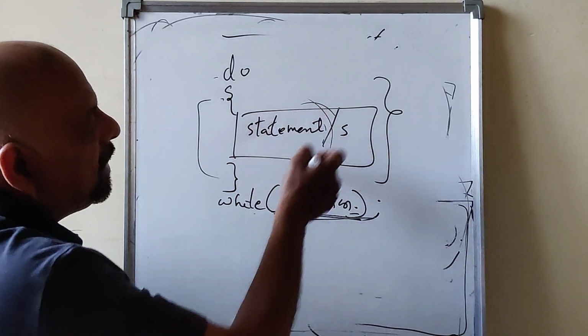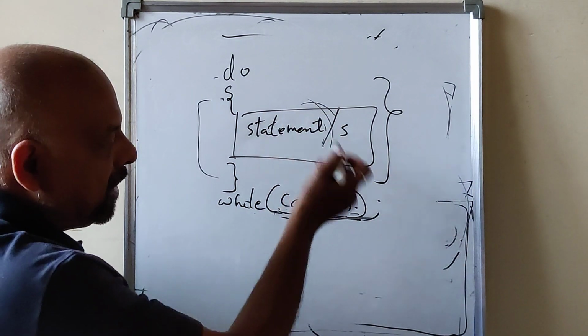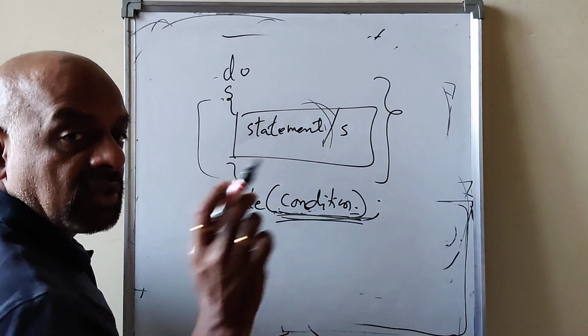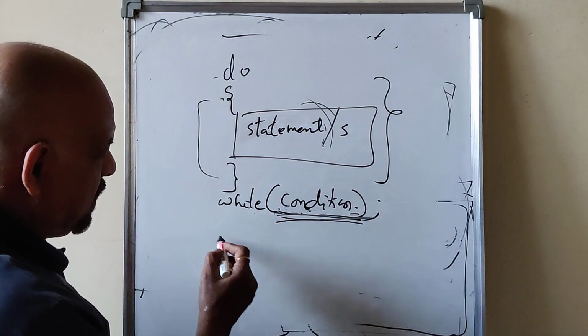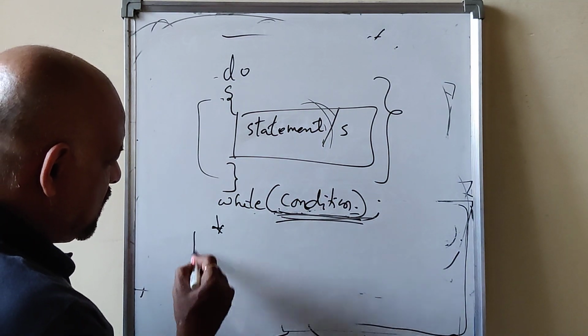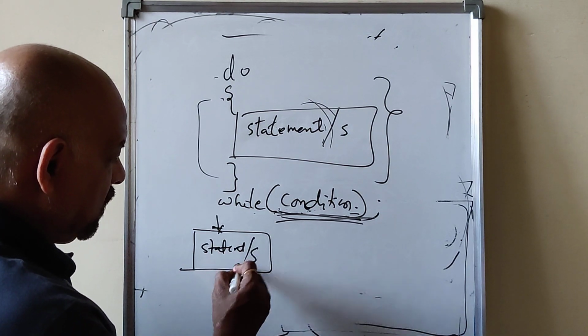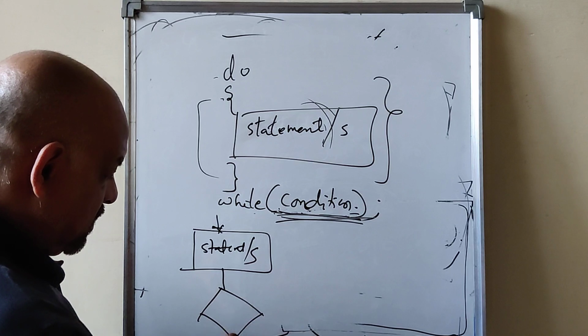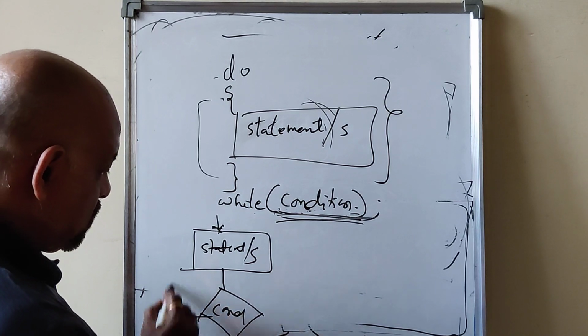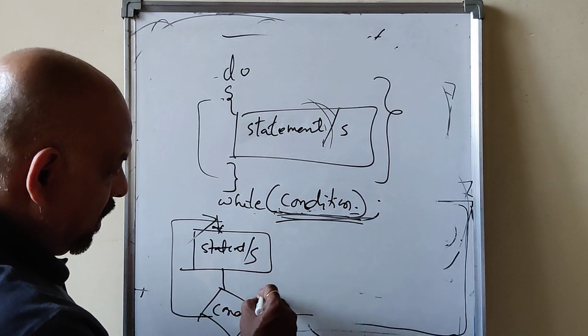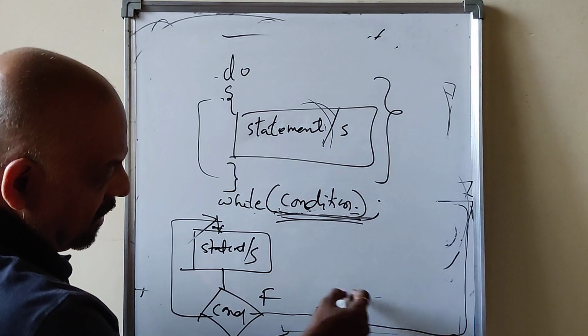So you are executing all the statements within the loop body as long as this condition is true. The same here also. Here you are executing the statements. Here the condition is tested. If this is true, you are executing all this. Suppose false, exit the loop.